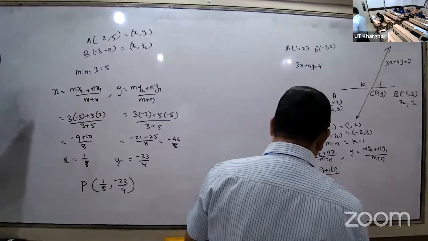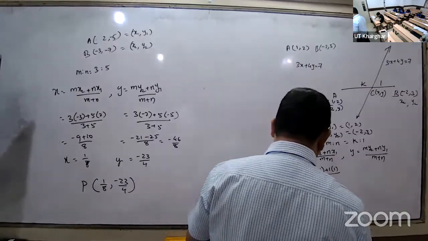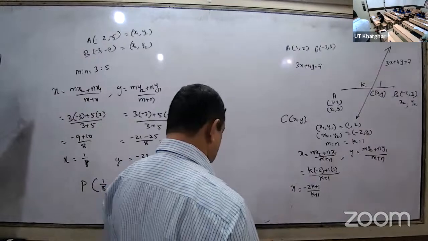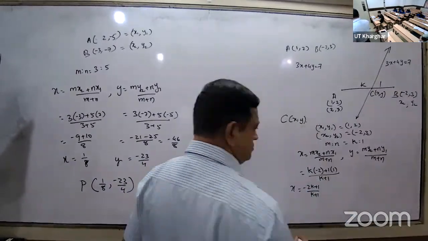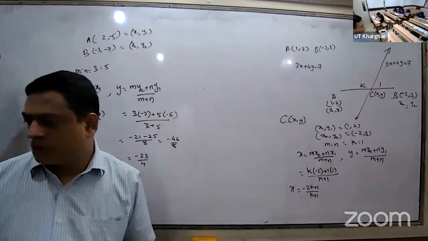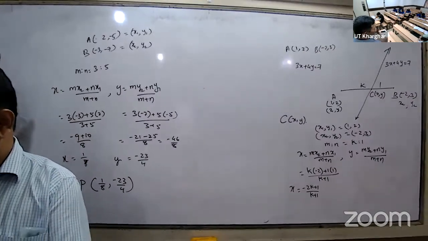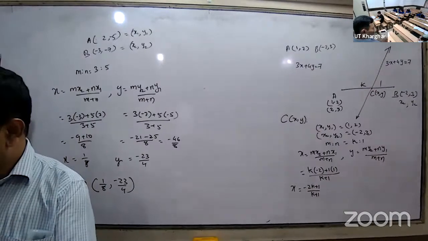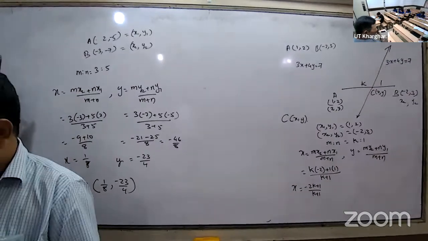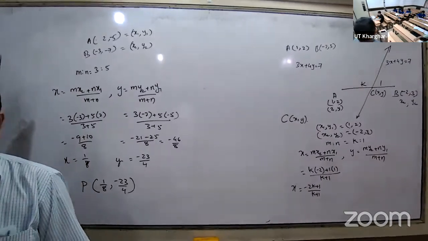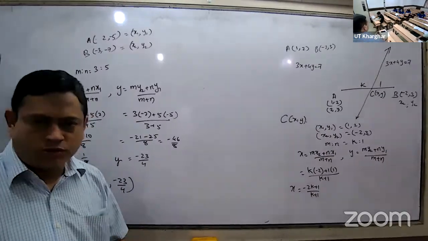x is equal to (-2k plus 1) divided by (k plus 1). Is it the one you got? You have to write y also. Same way, y also put.